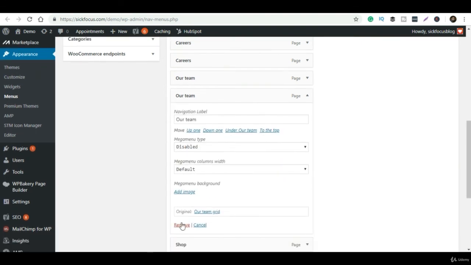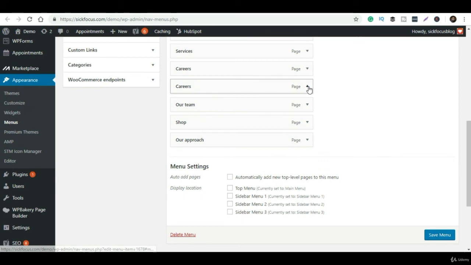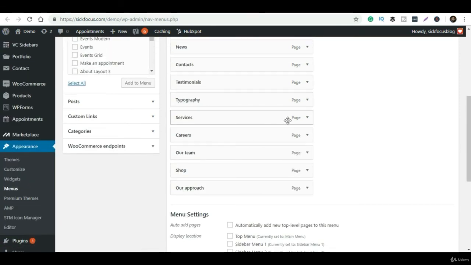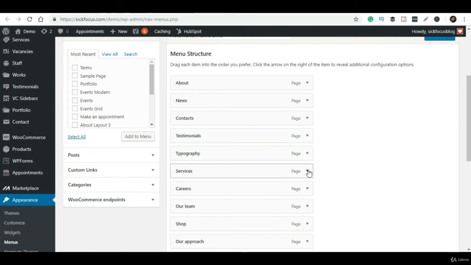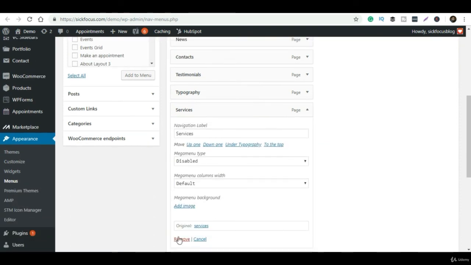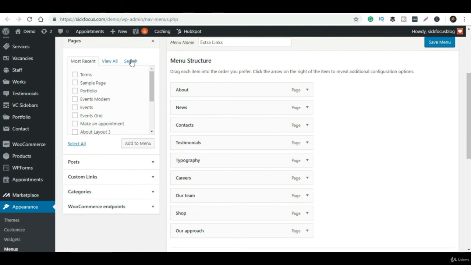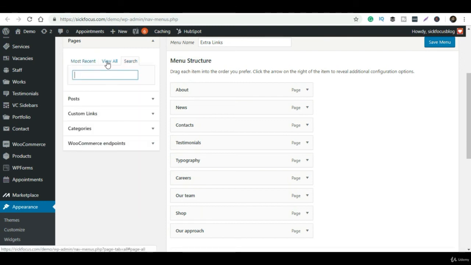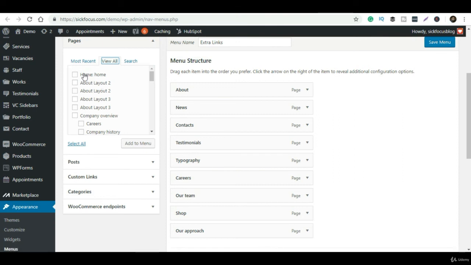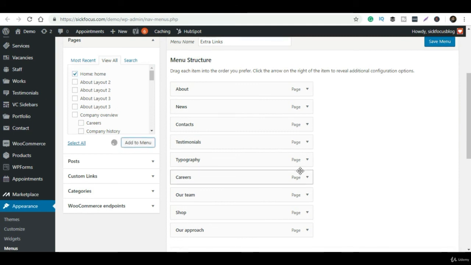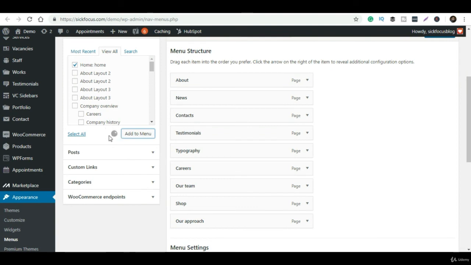Now if you want to add pages, for example, you have to go to the search option and search for a page. If you don't want to search, just click on View All, then you'll have this option. After selecting the page, you have to click on Add to Menu. It's loading. Now see, this is added to the menu section. You can customize the name, you can change the name, you can customize anything. It is so easy.